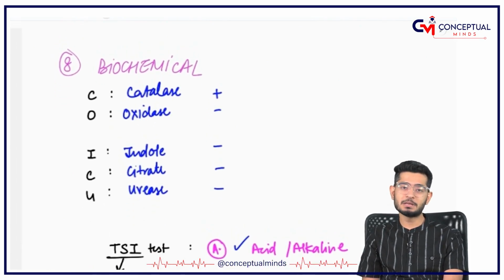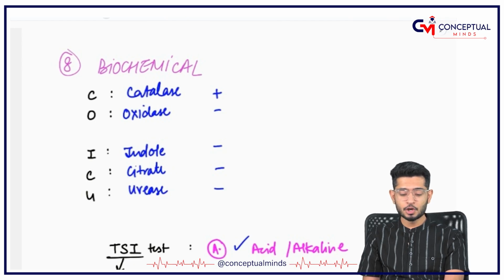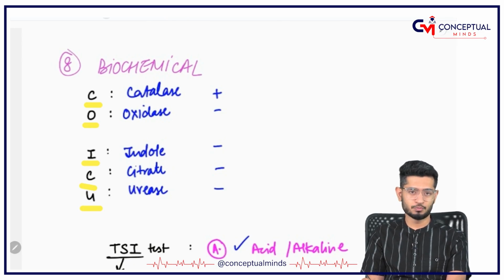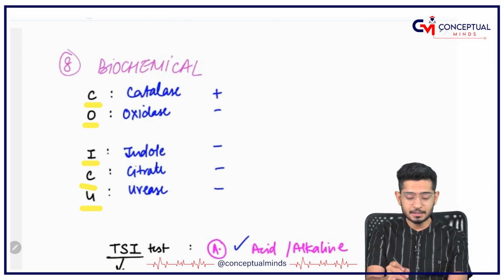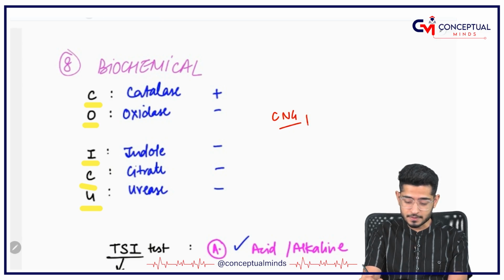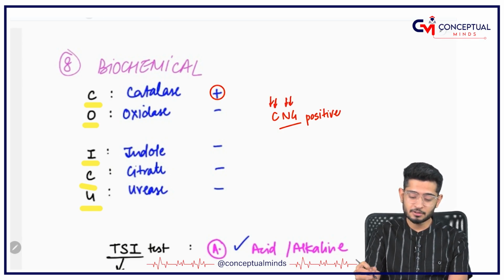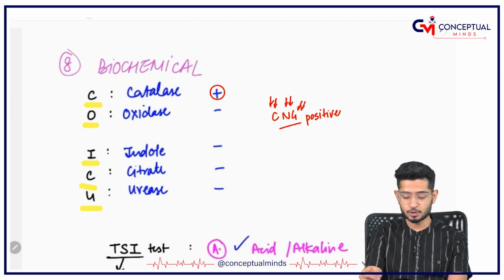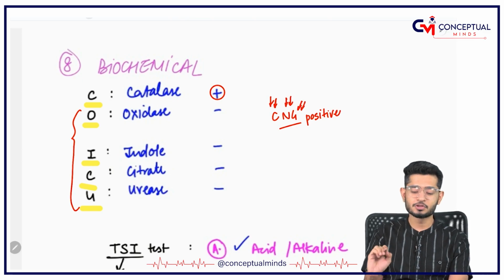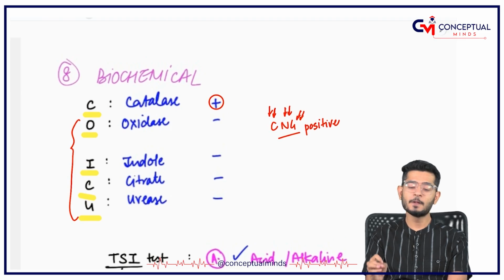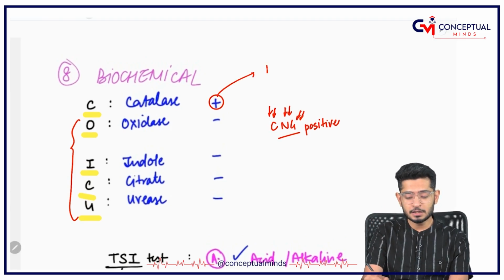Coming on to the biochemical tests for typhoid. You have to remember a mnemonic. I have already told you that these are CNG positive. CNG positive means C for catalase positive, N for nitrate reductase positive, G for glucose fermenter. And from the basic knowledge of your general microbiology, you know that if something is catalase positive, it is going to show bubbles on the slide.